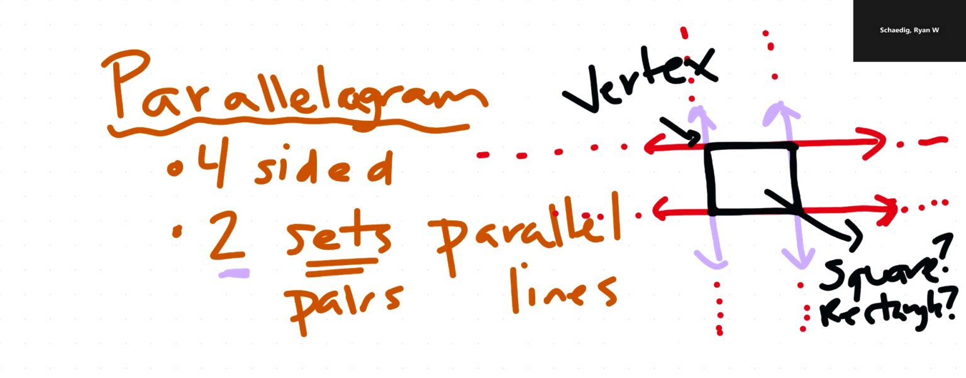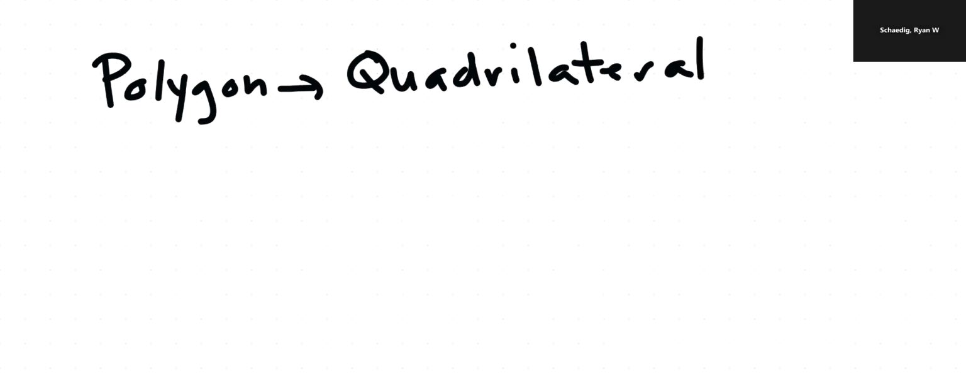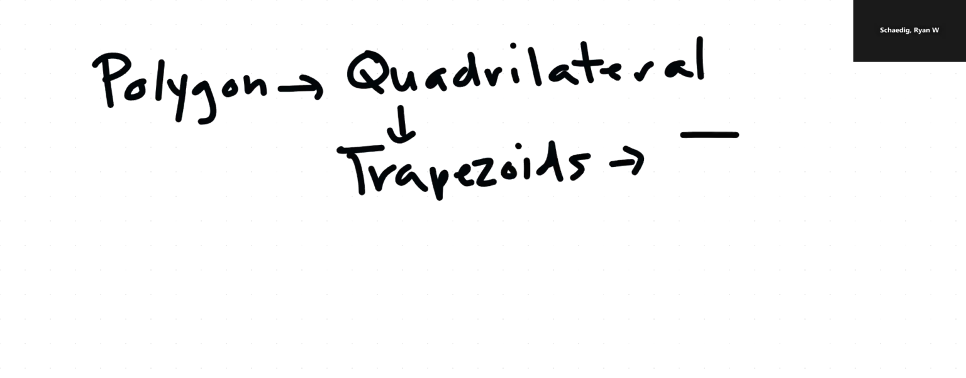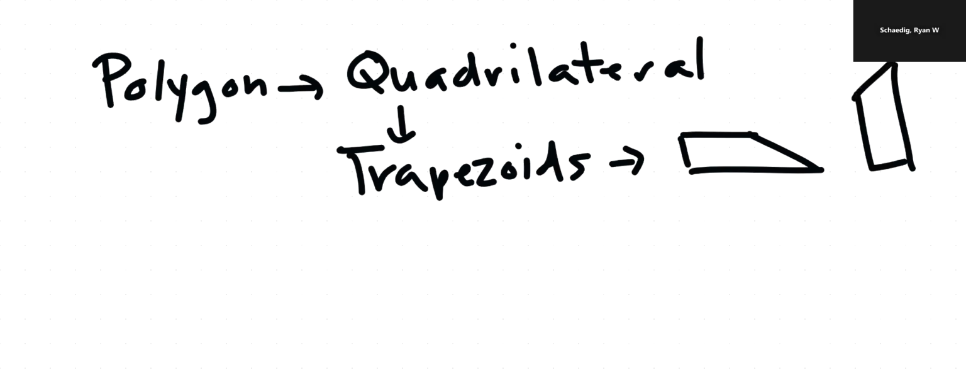So here we go. So this is what we've learned so far. We have a polygon. That polygon is also known as a quadrilateral. The quadrilateral is just a 4-sided polygon. Quadrilaterals can be trapezoids. And trapezoids, again, only have one set of parallel lines. So maybe they look like this. They can also look like this. Kind of. Ooh, that was kind of rough art. Right? And then on top of that, you have the parallelogram.